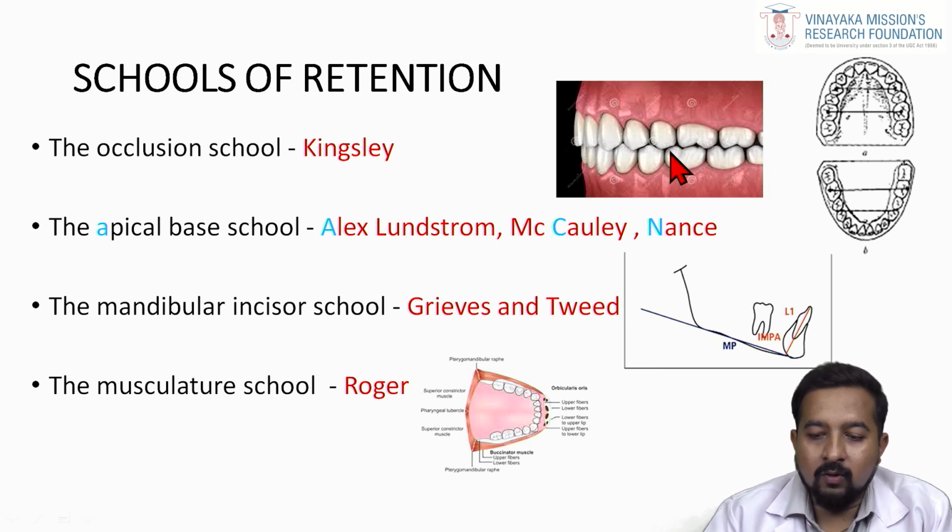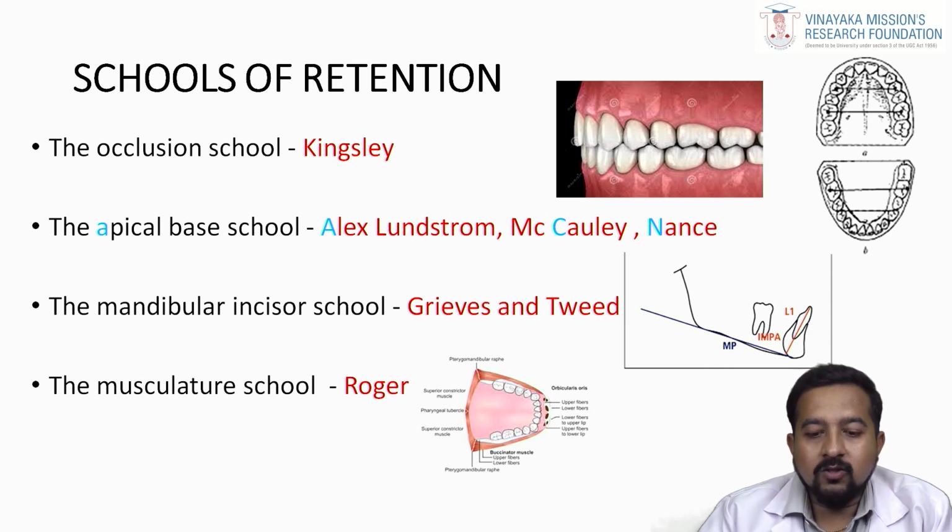First is the occlusal school of thought. This was given by Norman Kingsley, who is called the father of orthodontics. According to Kingsley, if you have a proper occlusion after the correction has been achieved, then this itself acts as the best retainer. Proper occlusion should be the key at the end of your treatment, and then retention will be good.